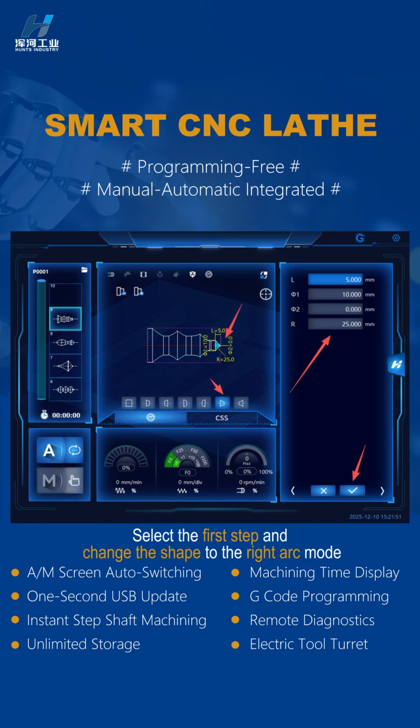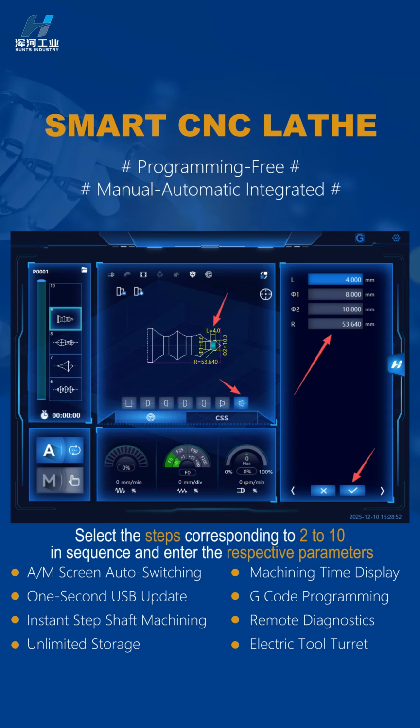Select the first step and change the shape to the right arc mode. Enter the corresponding parameters. Select the steps corresponding to 2 to 10 in sequence and enter the respective parameters.